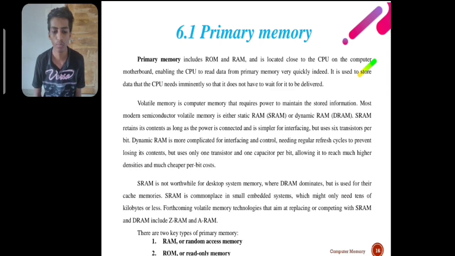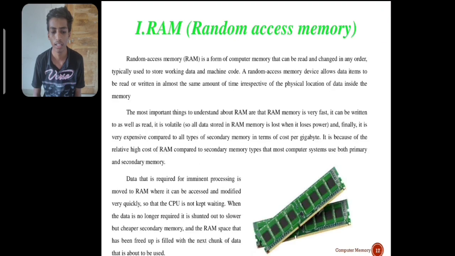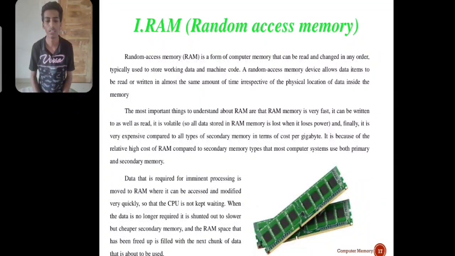There are two types of primary memory. First is RAM, or random access memory, and second is ROM, which is read-only. First type is RAM, meaning random access memory. Random access memory is a form of computer memory that can be read and changed in any order. It is used to store working data and machine code.